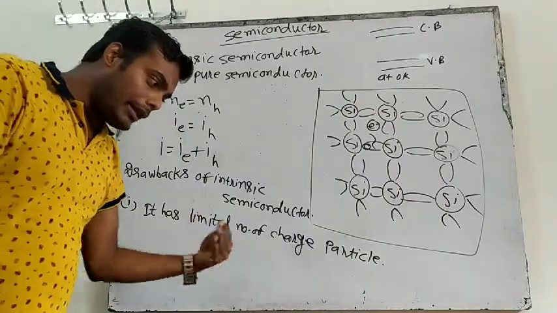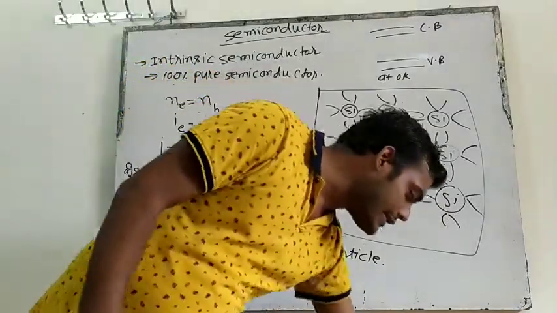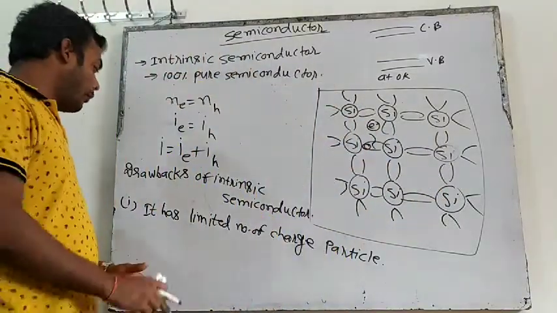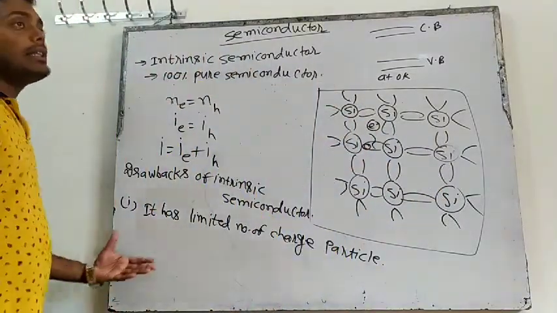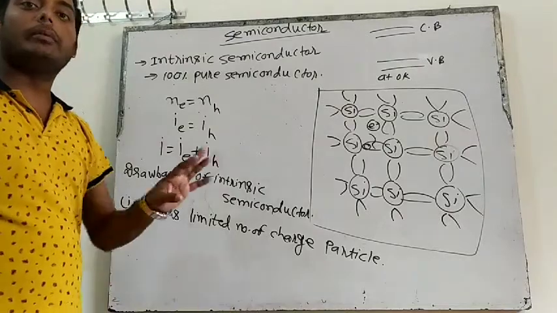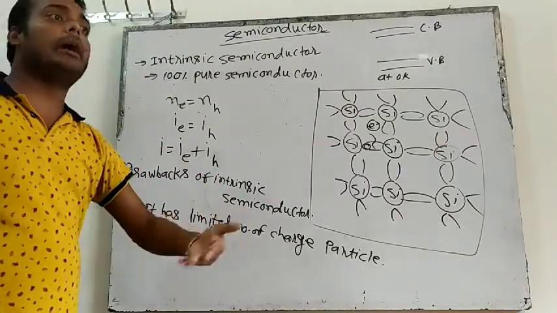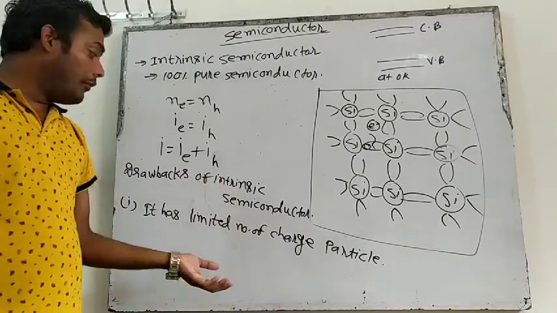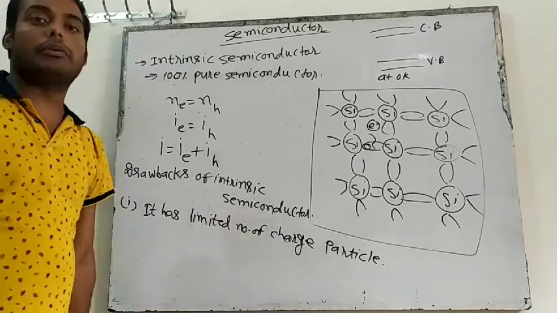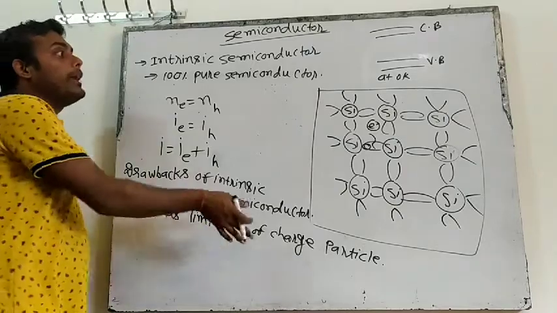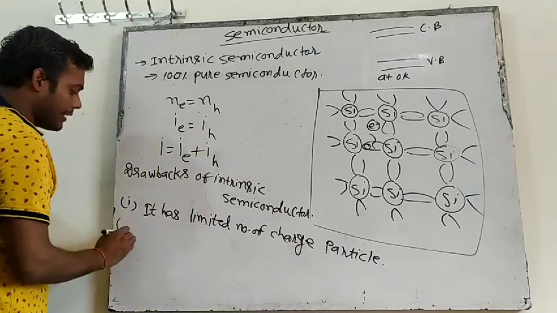There is another semiconductor, the extrinsic semiconductor, whose charged particles are much more. So in this there are fewer charged particles. If there are fewer charged particles, there will be less current. If there is less current, our device will get very little current and will not work properly. So I can't make a device using intrinsic semiconductor.